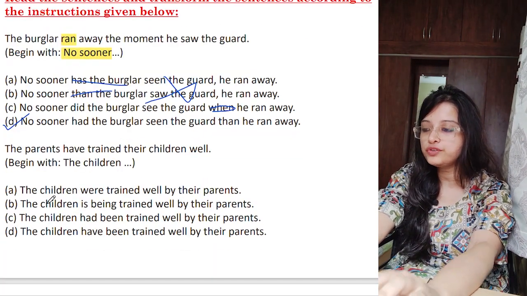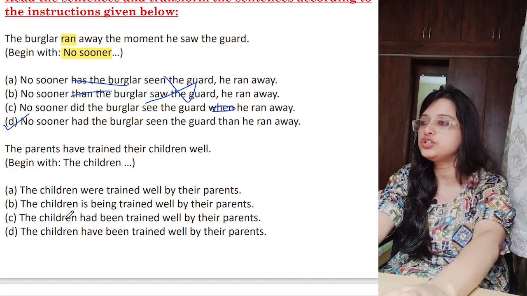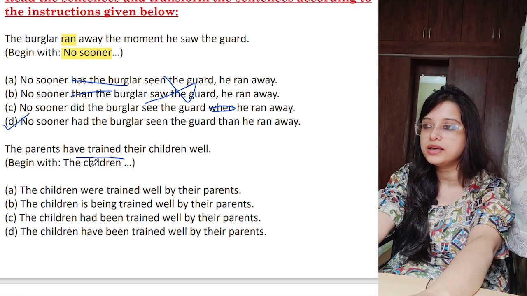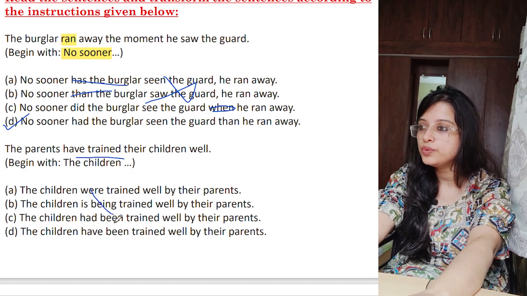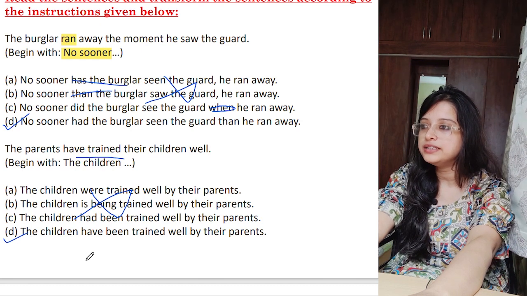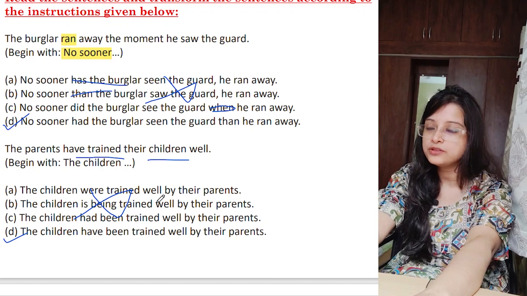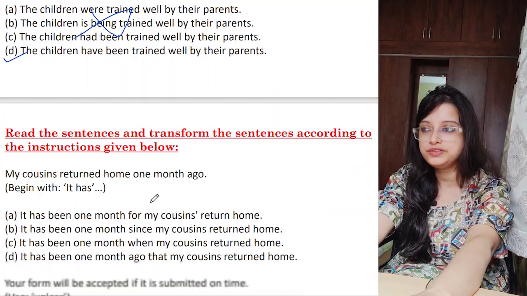The parents have trained the children well, so we have to begin our sentence with the children. So see, have trained, this is active to passive format. So have trained should become have been trained or has been trained, something like this. First 3 sentences all are incorrect. So the correct answer is 2D. The children have been trained well. Why have? Because children is plural, right? So how easily you can strike out the other options if you have an idea of these, right?